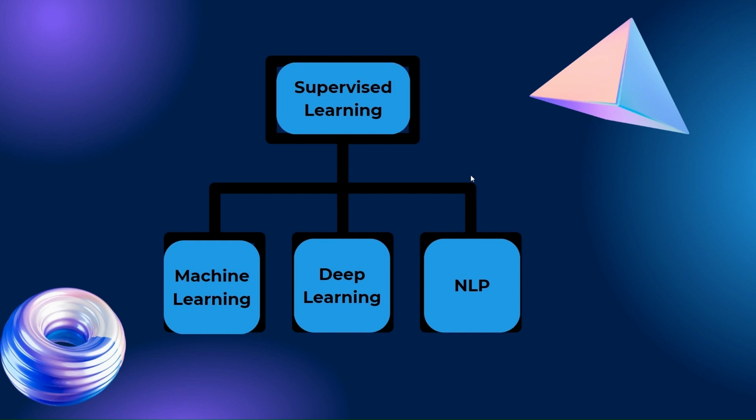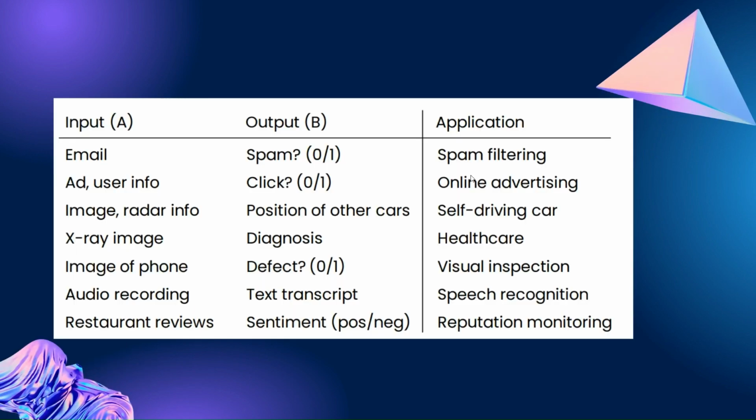Examples of natural language processing include text generation, text classification, and sentiment analysis, like analyzing the review or sentiment of a particular restaurant based on customer reviews. So here are examples of supervised learning using machine learning, deep learning, and NLP. For email, it checks whether it is spam; if it is spam, it goes to the spam folder. Then ads for the user, if we click, for online advertisement.